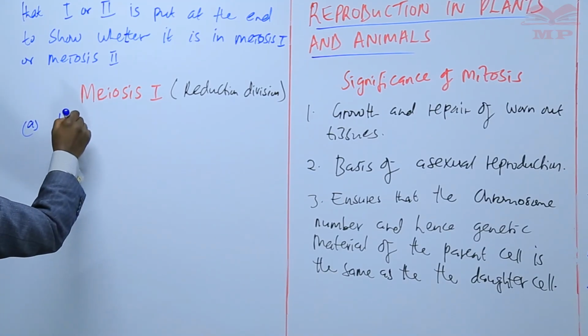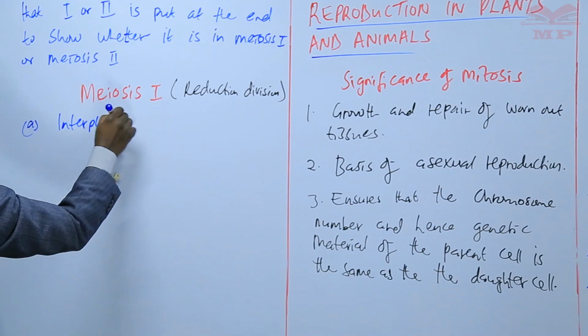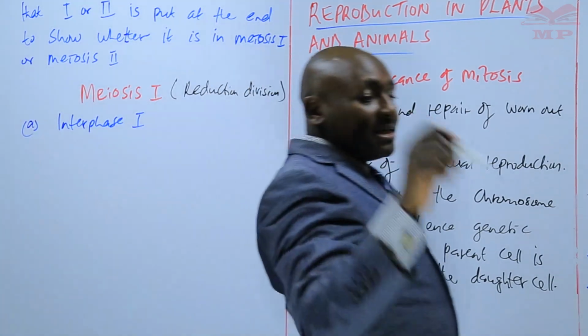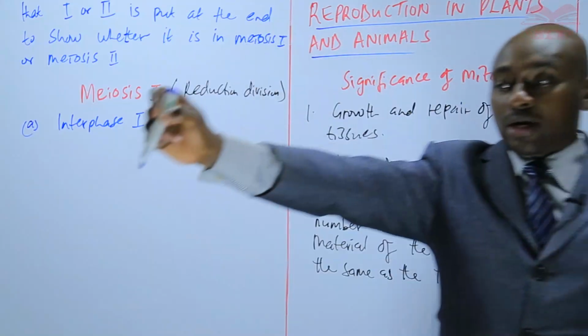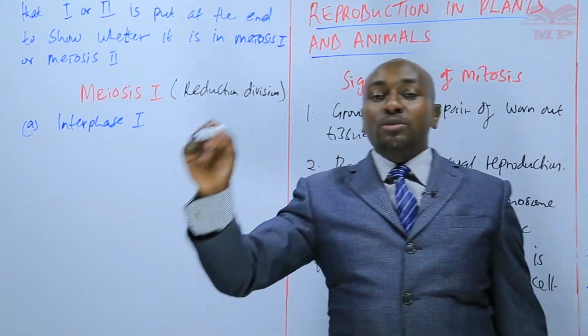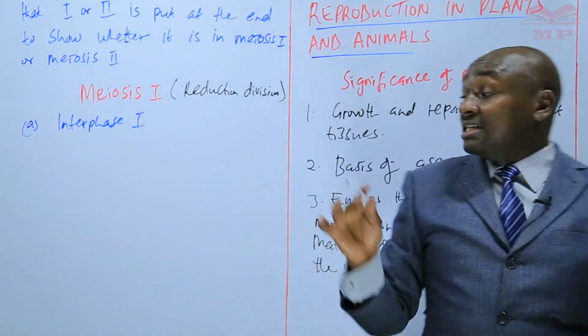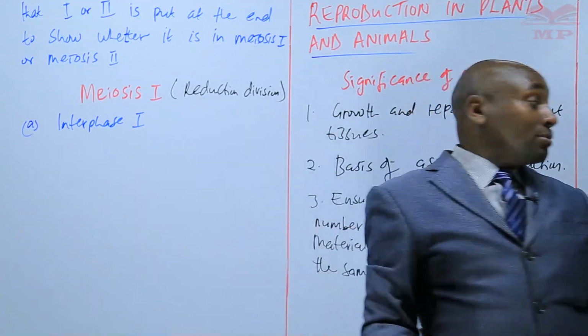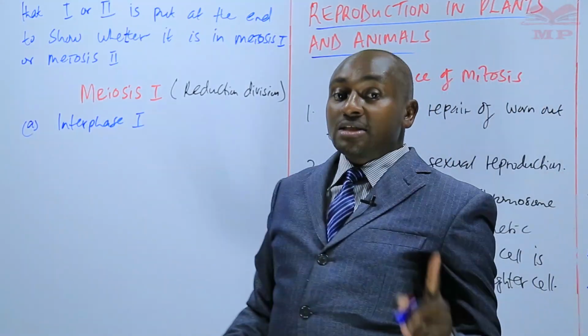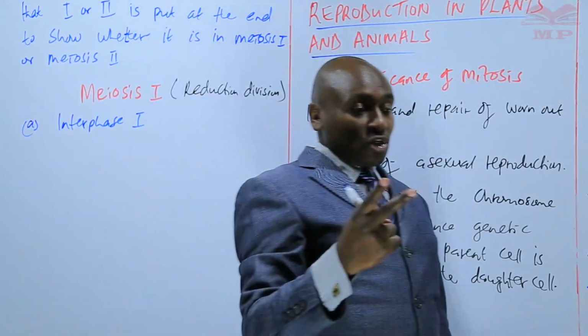We have interphase 1. So when you see the 1, it shows that it's the interphase of meiosis 1. If you see prophase 1, it is prophase of meiosis 1. But if it has a 2, that means it belongs to meiosis 2. So remember, meiosis occurs in 2 divisions.